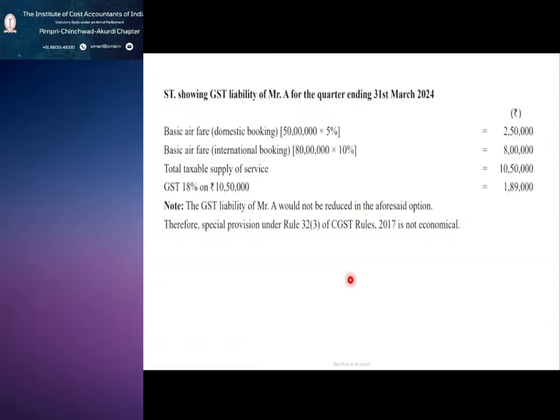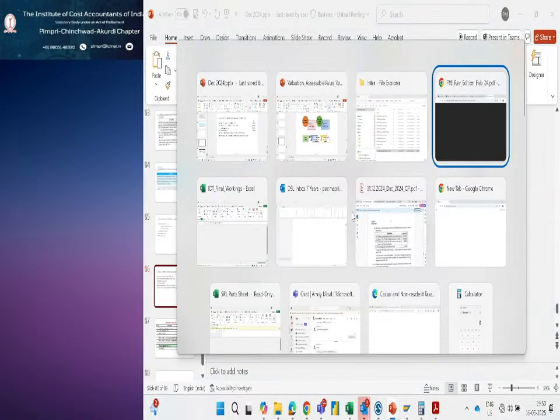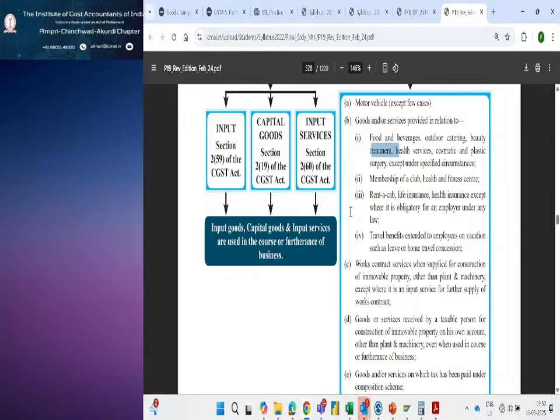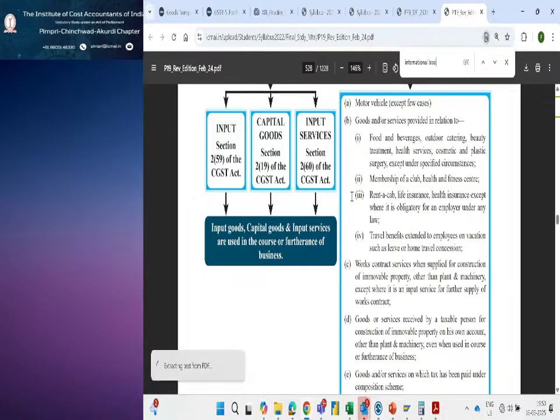Okay. Before that, I'll share our study material. So once you need to have a look at the international booking.